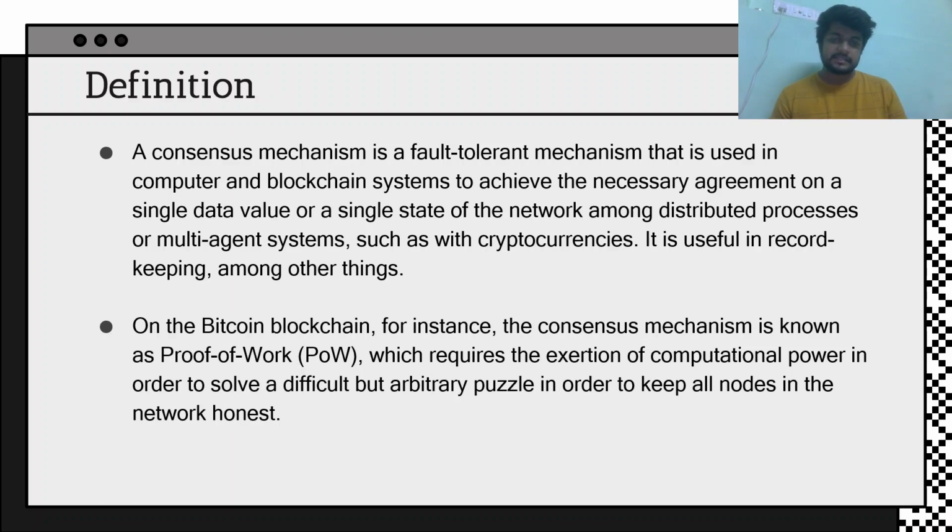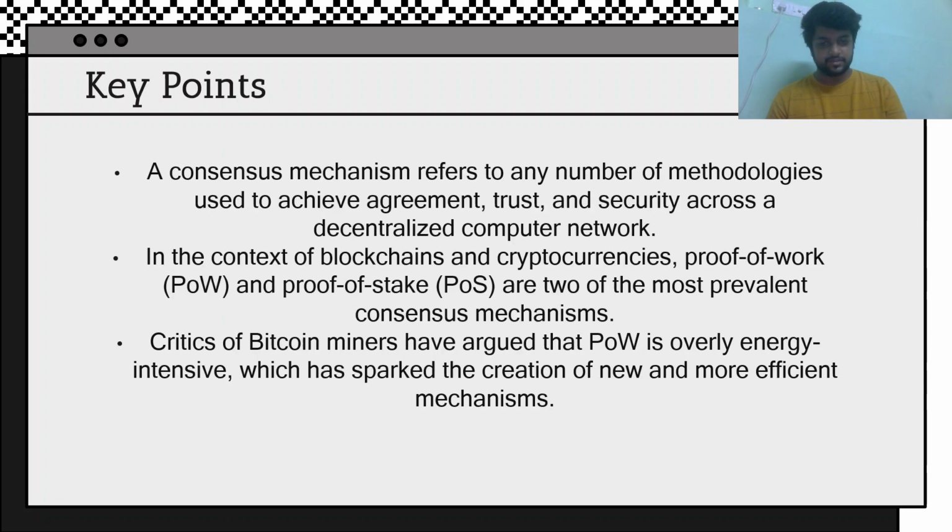The consensus algorithm collaborates with all the miners or validators to conclude whether a transaction is right or faulty. If it is faulty, it is rejected, and if it is genuine, it is accepted. So the mechanism behind it is the consensus mechanism.